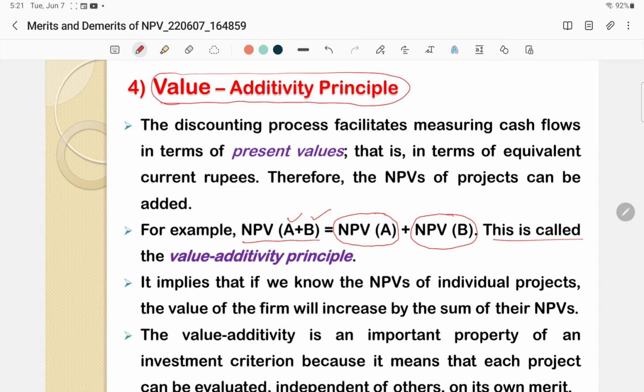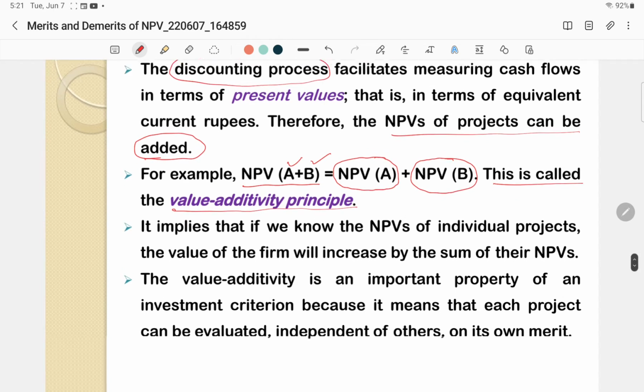This is called the value additivity principle. But before the calculation of NPV, we assume that we are using the discounting process for finding out the present values of cash flows. So first of all, NPV of projects can be calculated and further it is added.